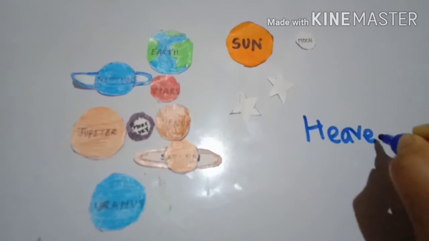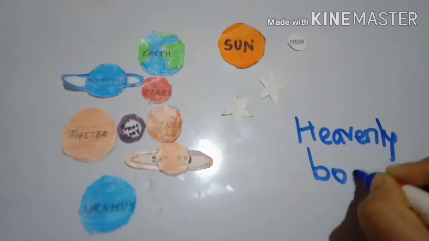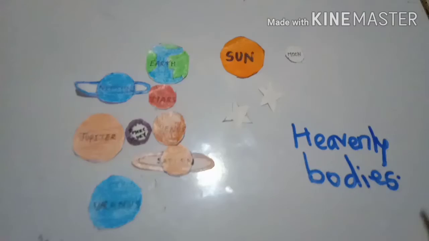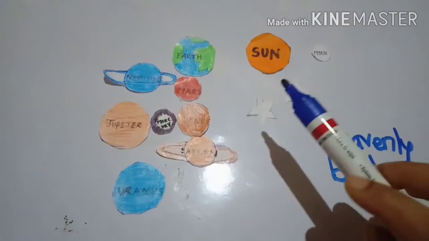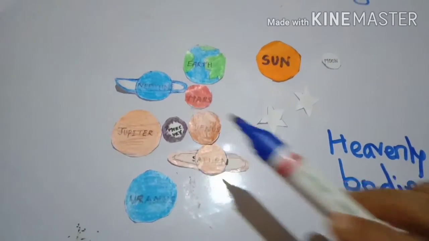What do we call them? Heavenly bodies. Clear with this? So what are heavenly bodies? The sun, the moon, stars and all the planets are together known as heavenly bodies.